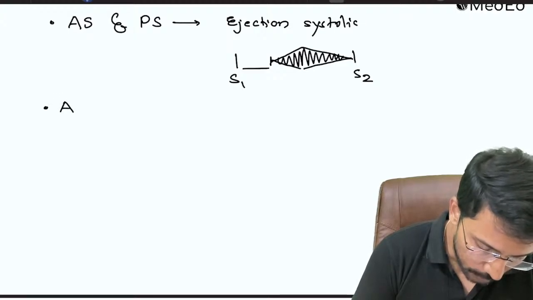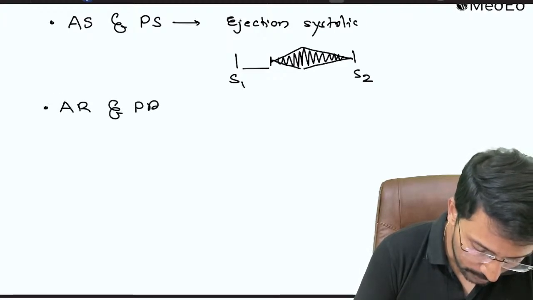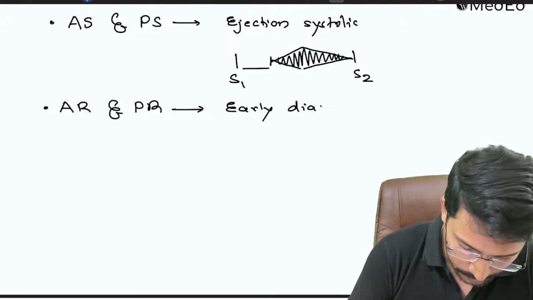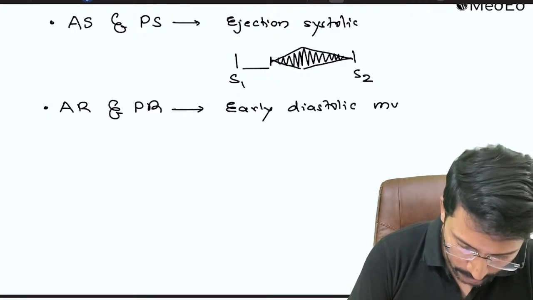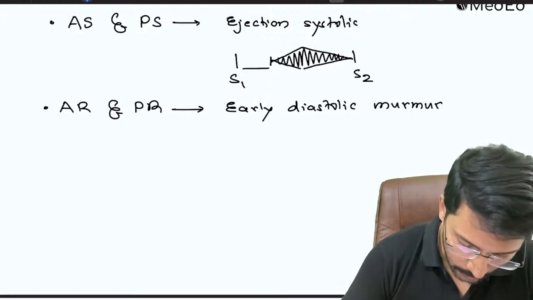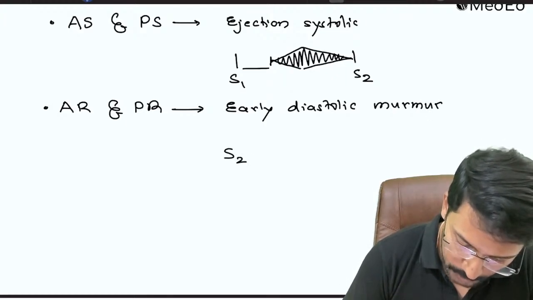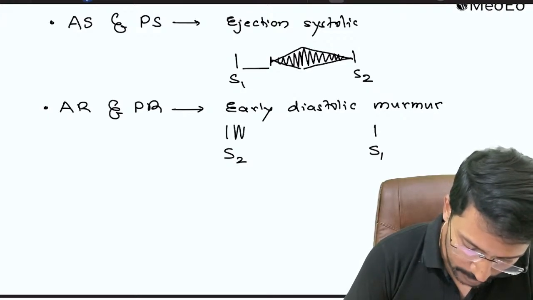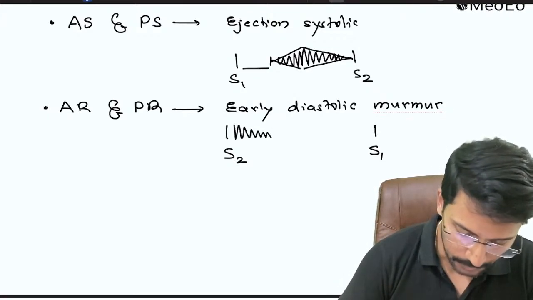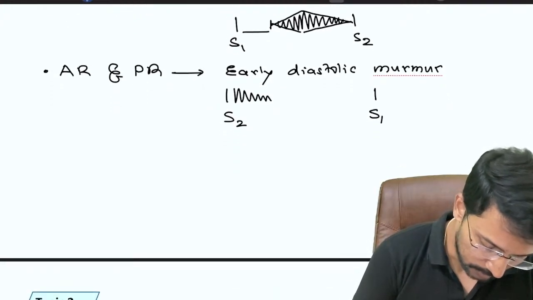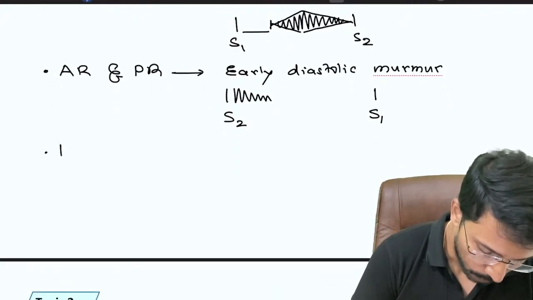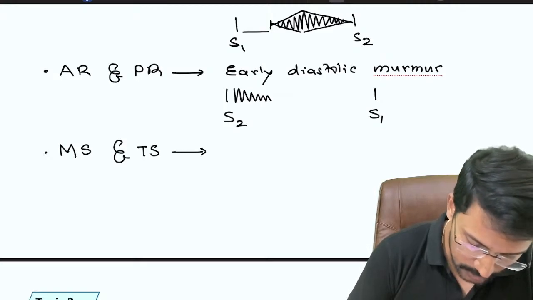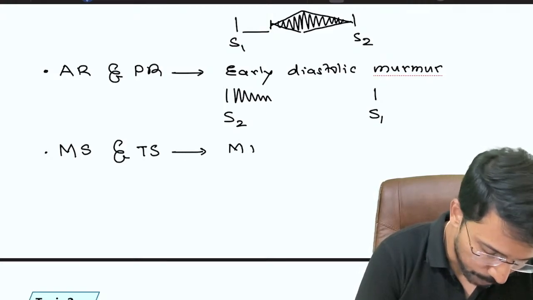In case of aortic regurgitation and pulmonic regurgitation, you get an early diastolic murmur. Obviously diastole happens between S2 and S1, right? This is my S2, this is S1. So when I say early diastolic murmur, it is only in the initial phase of the diastole. That is our aortic regurgitation and pulmonic regurgitation murmur. Okay, mitral stenosis and tricuspid stenosis have the same murmur, which is a mid-diastolic murmur.